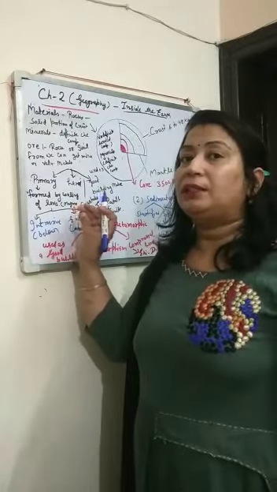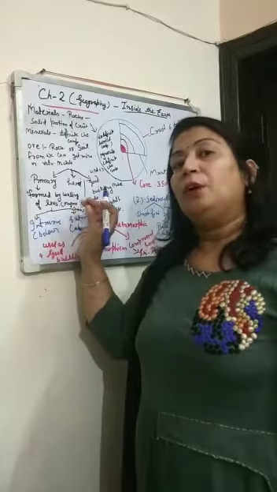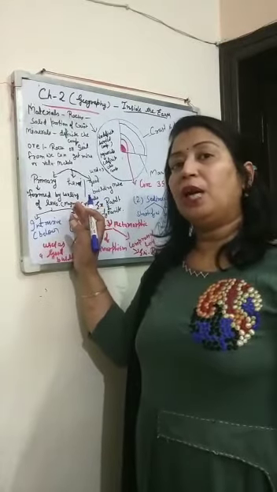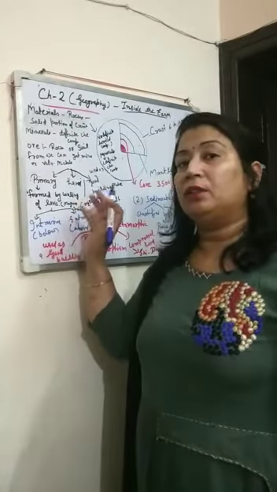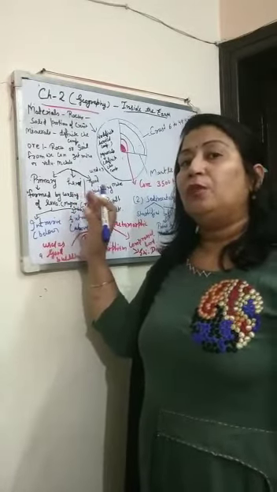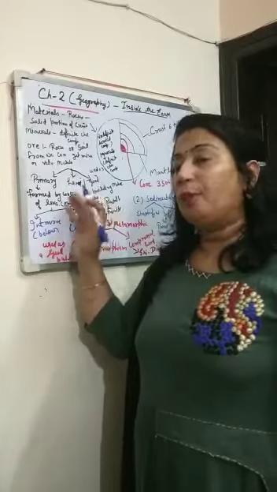It must be extracted through the process of mining. Without mining it can't be extracted. We can't get these minerals or materials without the process of mining.